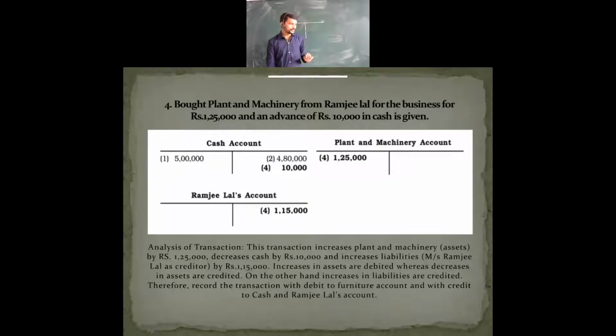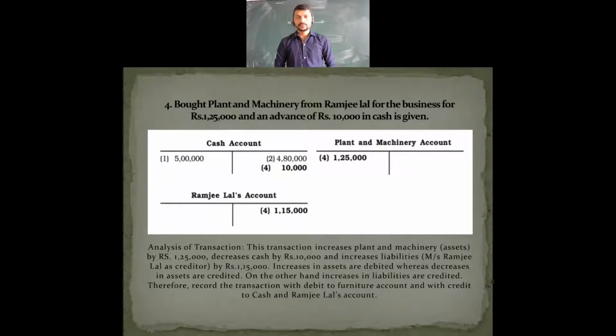Therefore, in the transaction, the furniture account is debited and credited to the cash account. Lastly, Ramji Lal's account is also credited. Why? Because it is a liability for Ramji Lal. There is an increase in the liability of Ramji Lal, so it has been credited.